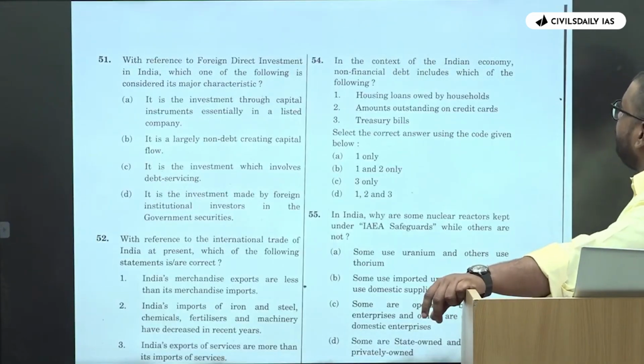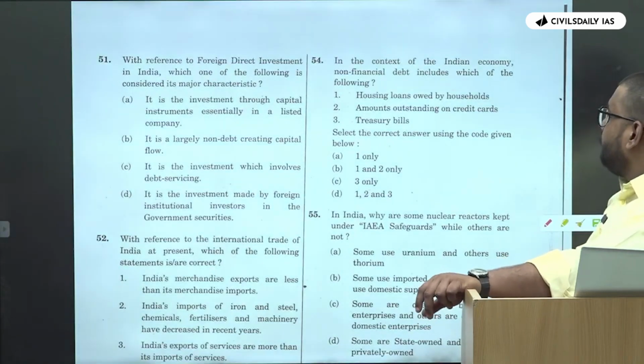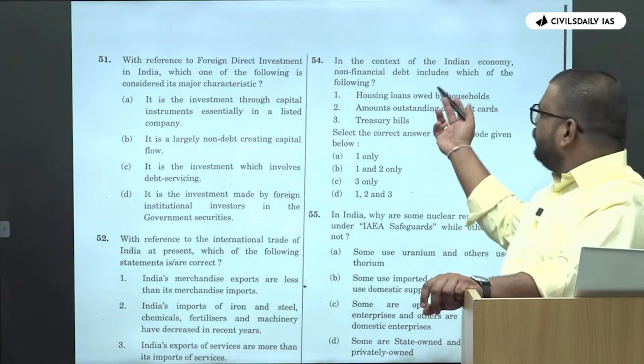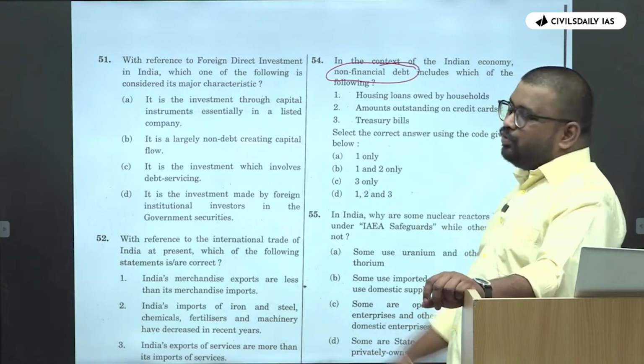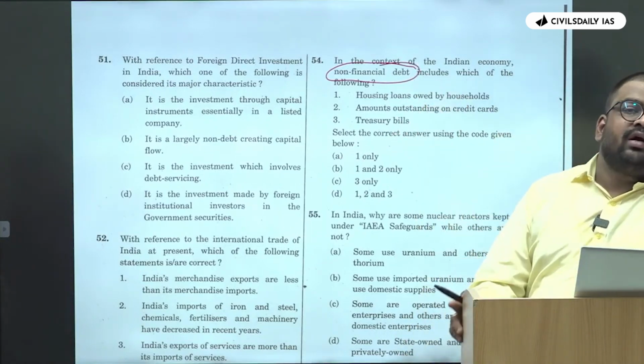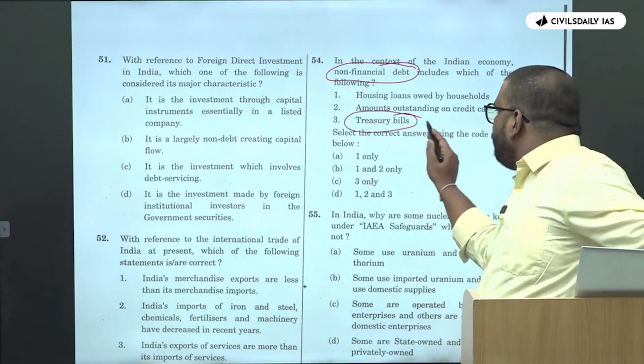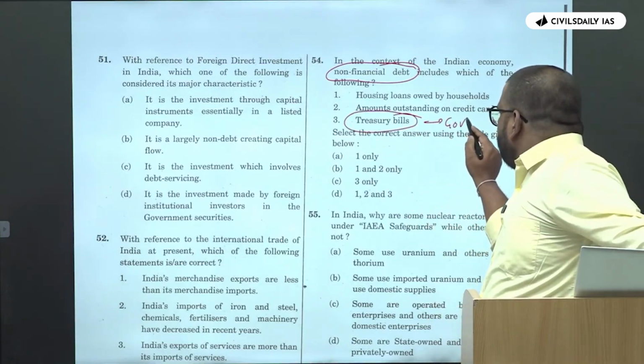In context of Indian economy, non-financial debt includes which of the following, ठीक है? Again here, non-financial debt concept, if you don't know, okay, simple is you go for odd man out, right? So treasury bills is related to the government, okay?